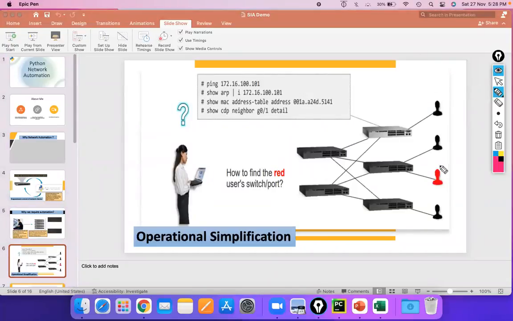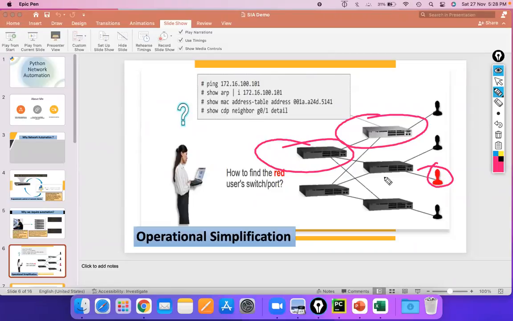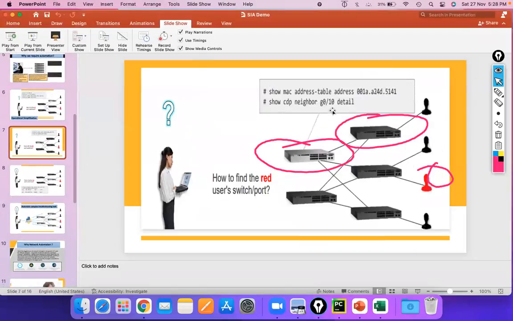So let's take the example, this particular user has been facing connectivity issues. Our usual process is to log into the nearest switch, and then via the nearest switch, we have to identify the other switch, the gateway switch. After logging into that switch, we have to identify where that user is connected.